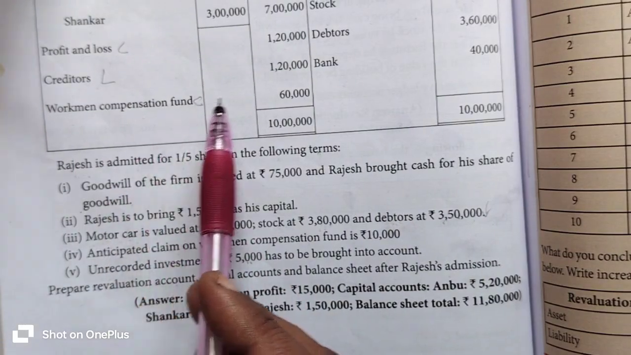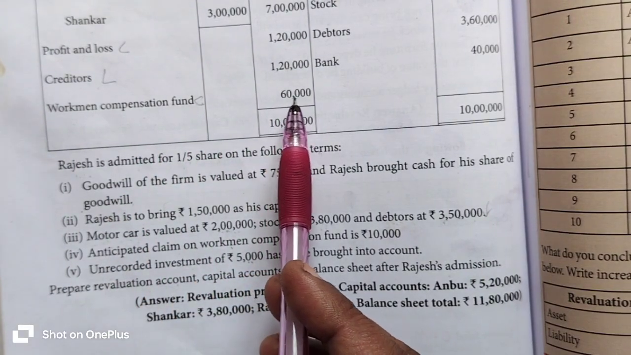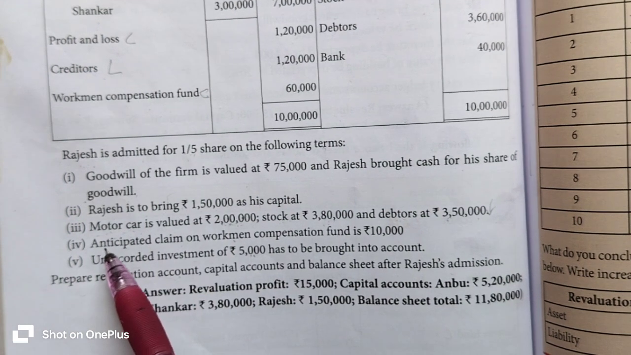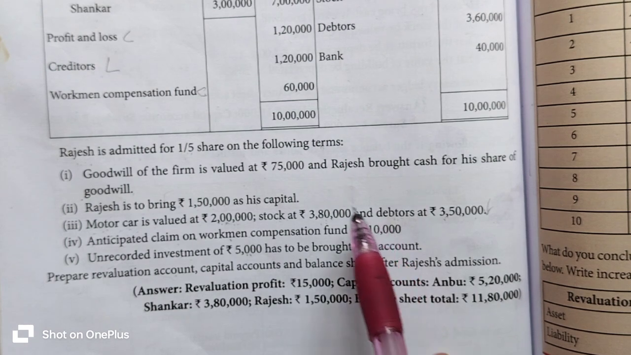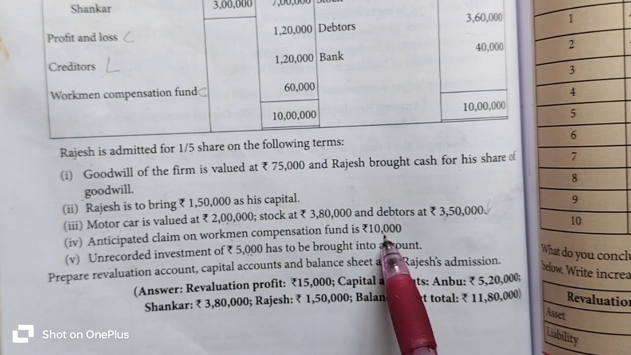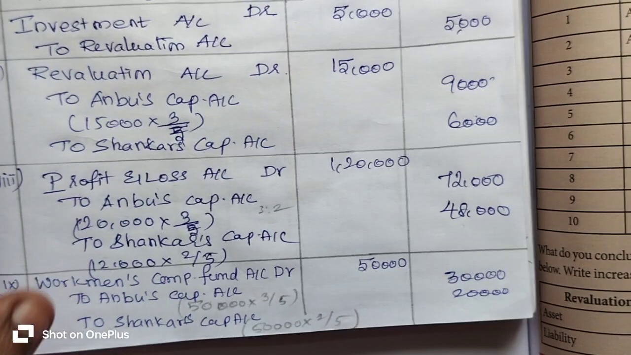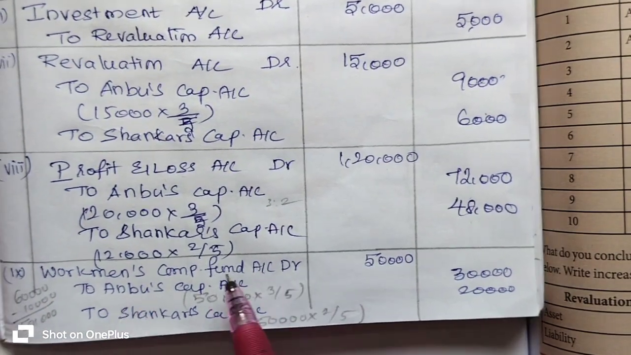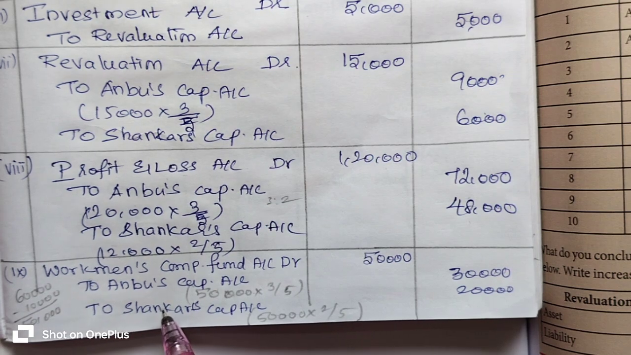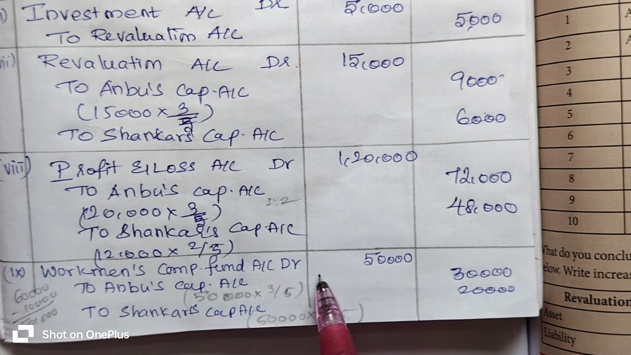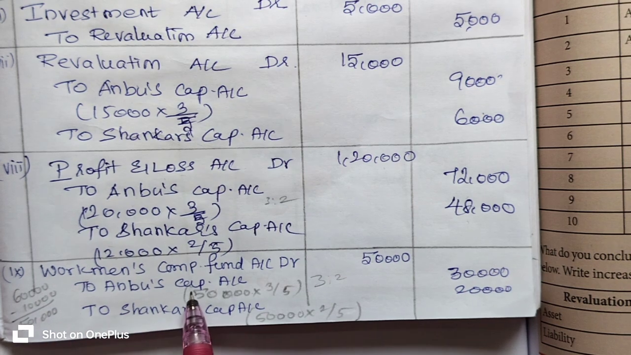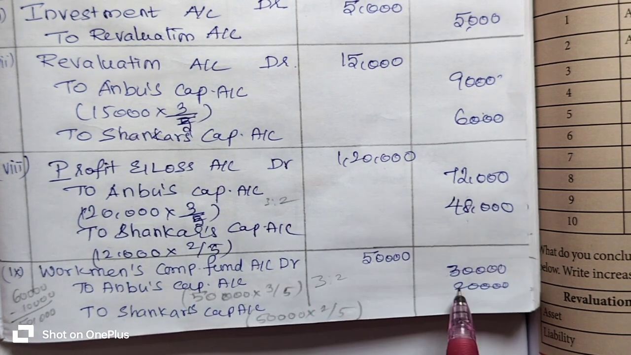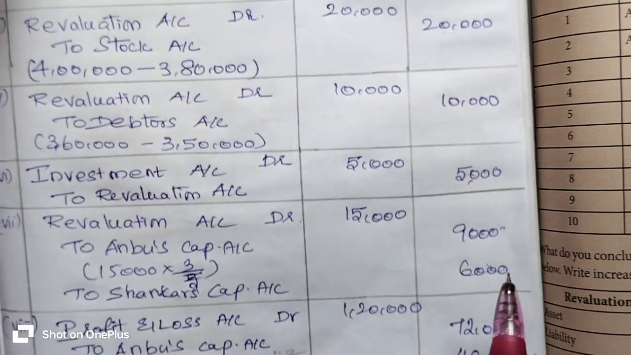Then workman compensation fund 60,000 rupees is given in the question. See the adjustment: anticipated claim on workman compensation fund 10,000 rupees. So we subtract 60,000 minus 10,000 and get 50,000 rupees. That 50,000 rupees will be distributed to the old partners' capital accounts with their old profit sharing ratio 3:2. Workman compensation fund account 50,000 rupees to Anbu's capital account 30,000 and Shankar's capital account 20,000 rupees. So listen here carefully.